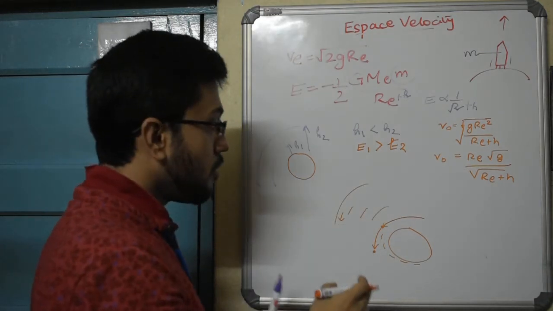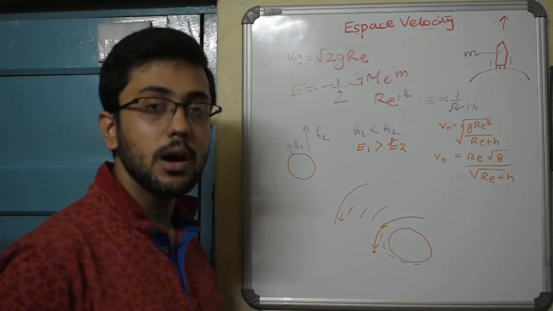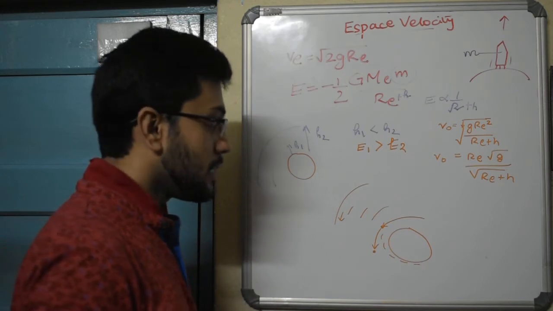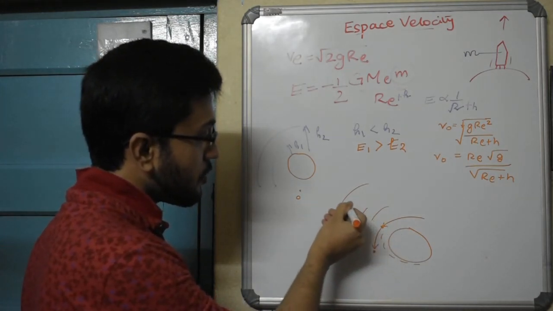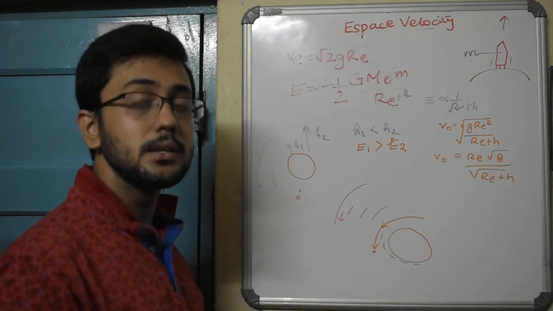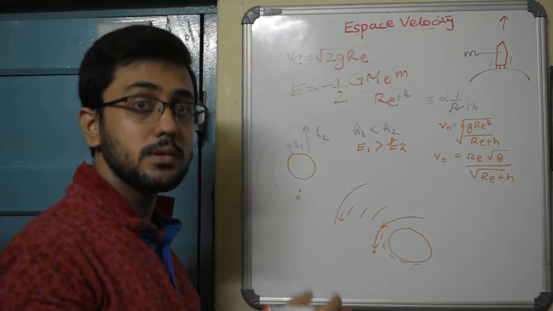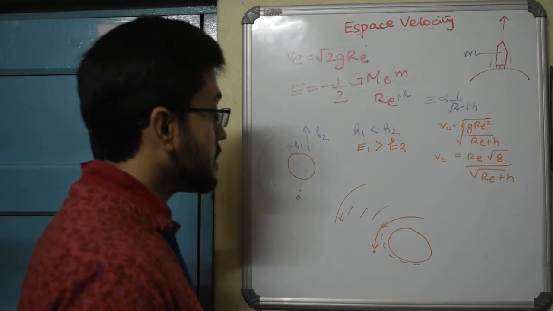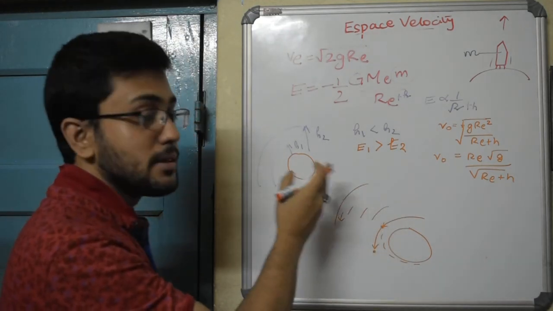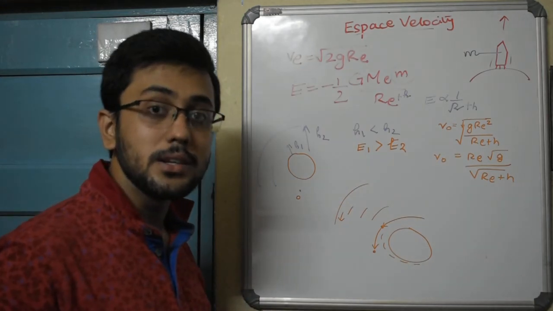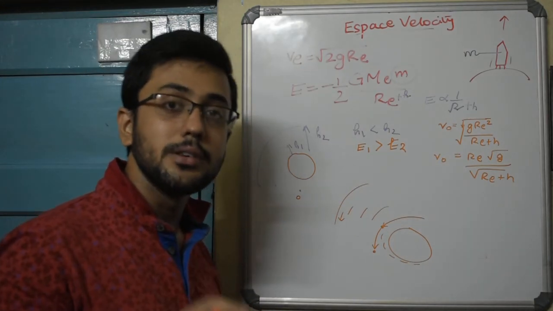So if you are closer to the surface of Earth, you have more negative energy, because we said that at infinity the energy is zero. So if you are going away from the surface of Earth, your energy is slowly becoming positive, or your energy is increasing. Therefore, in order to increase energy, what you have to do? You have to decrease your velocity.